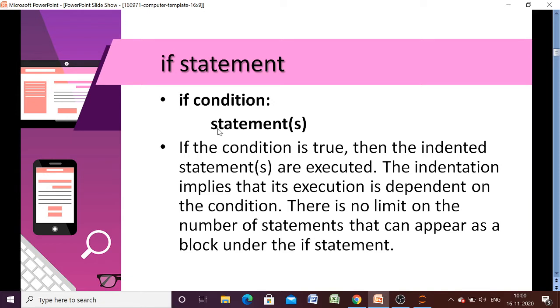There is no limit on the number of statements that can appear as a block under the if statement. Here we may have a number of statements as part of the body of the if statement. It may be one, it may be multiple statements that are part of this if statement.